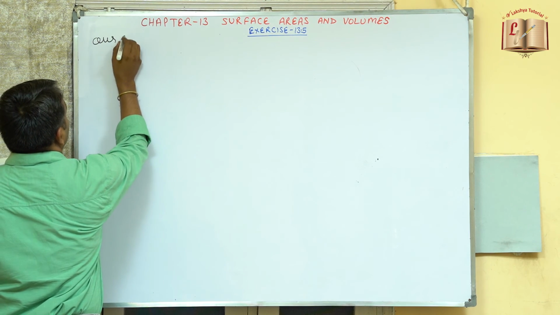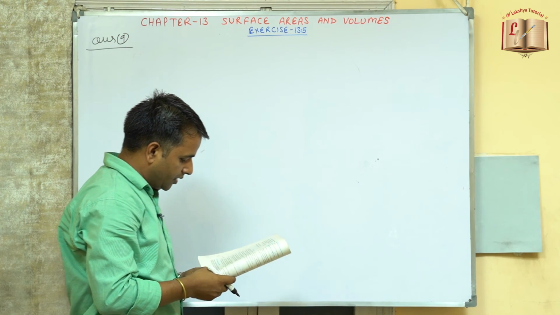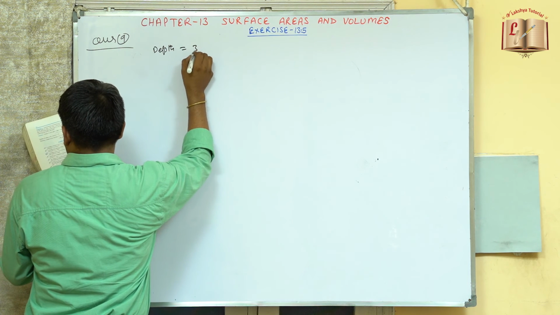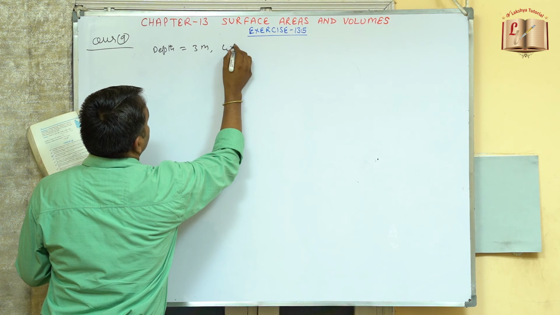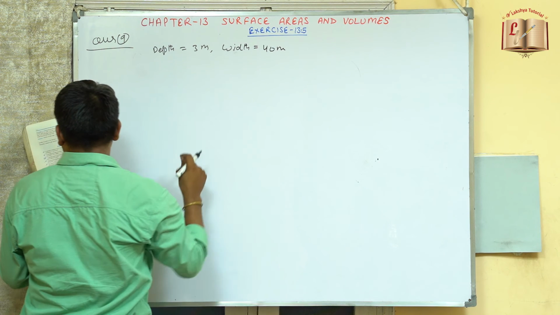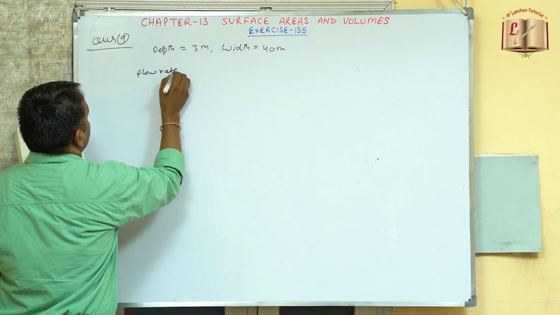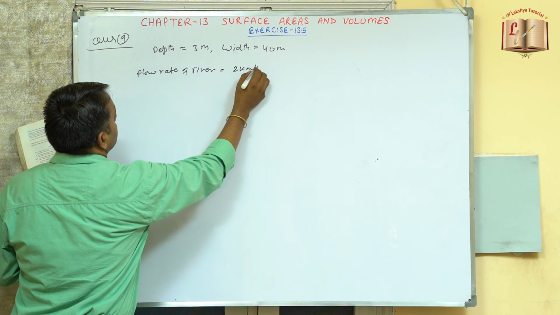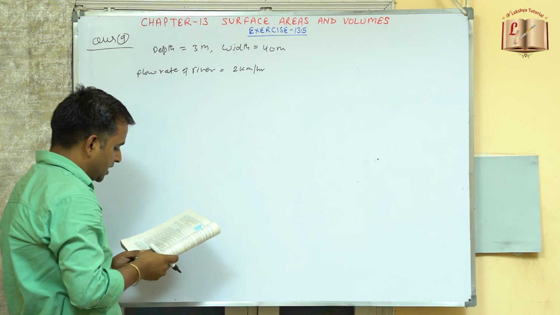Now coming to question number 9. A river 3 meters deep, so the depth of the river is already given as 3 meters, and the width is given as 40 meters, is flowing at the rate of, so the flow rate of the river is 2 kilometers per hour. How much water will fall into the sea in a minute?